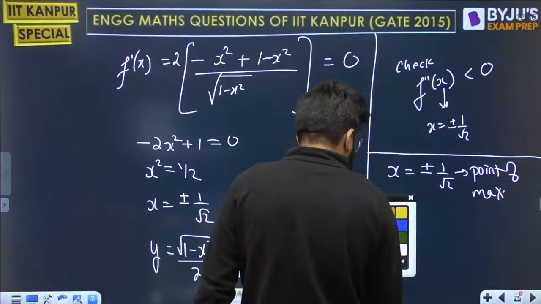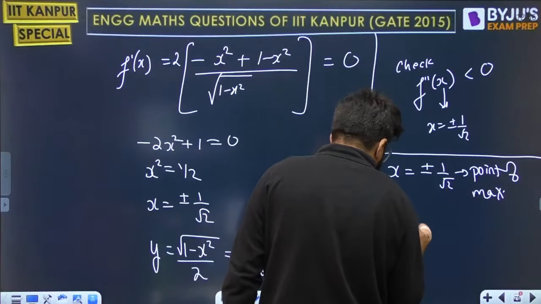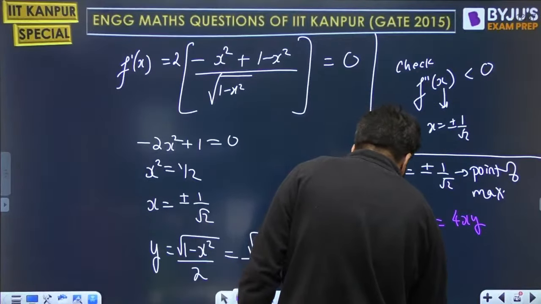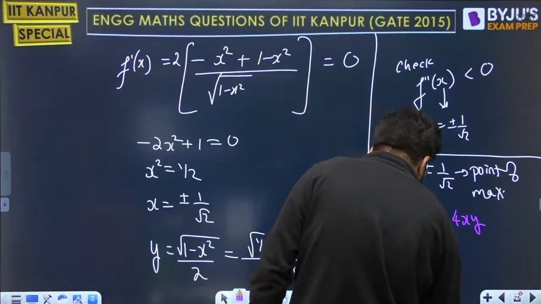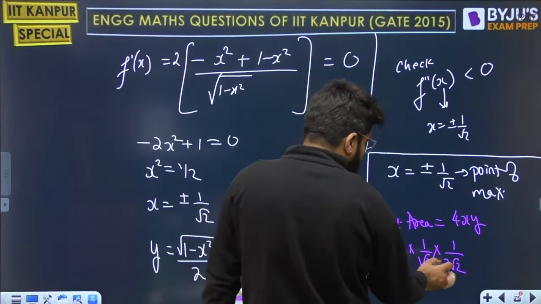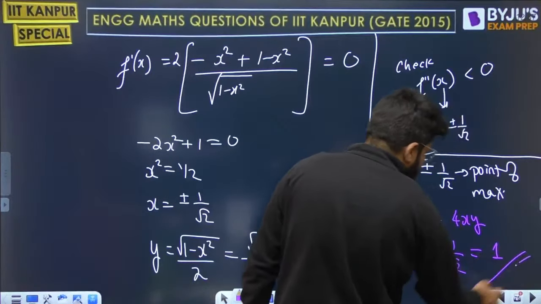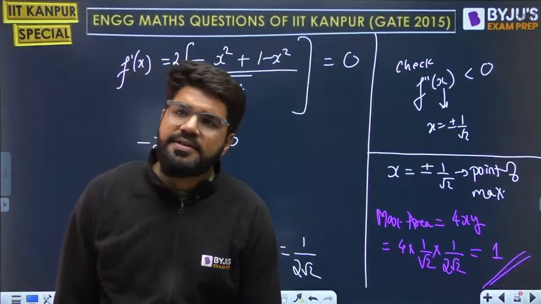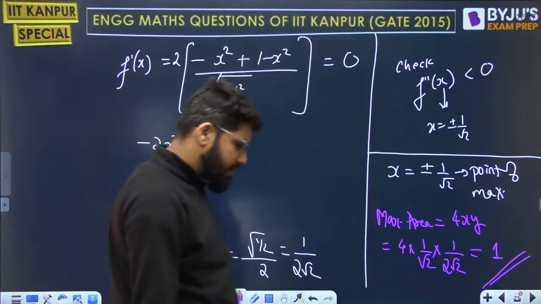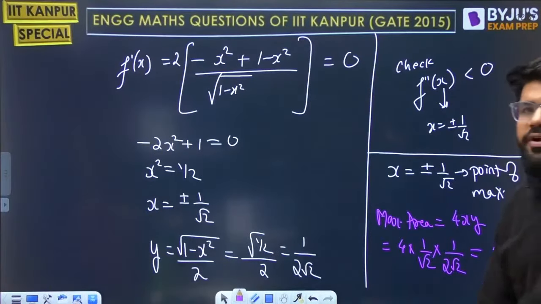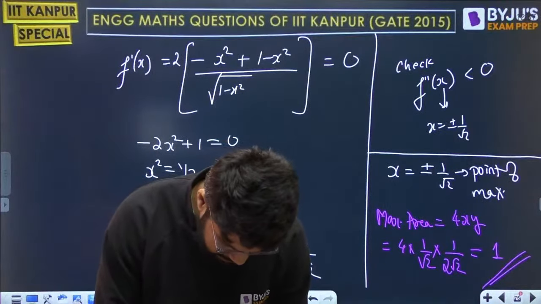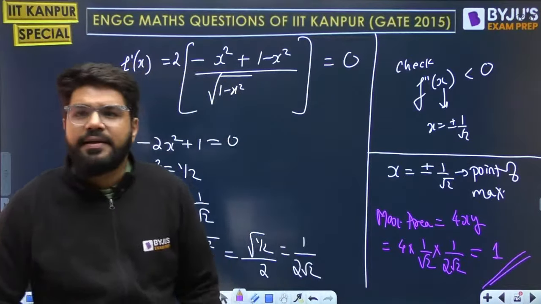So what is the maximum area then? That is given by 4xy. So 4 into the value of x, 1 by root 2, taking the positive coordinate of x, into the value of y, which is 1 by 2 root 2. Root 2 into root 2 is 2, 2 cancels with the 4, and the maximum area has to be 1. Correct answer, the answer has to be 1. Maximum area of this rectangle is going to be 1, dear students. That is the correct answer.